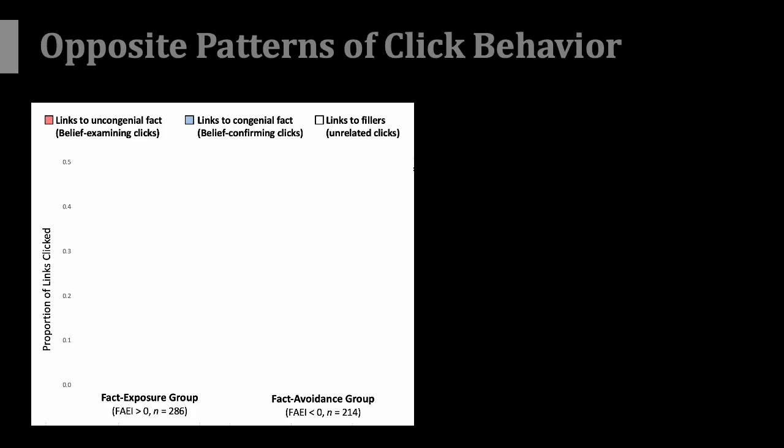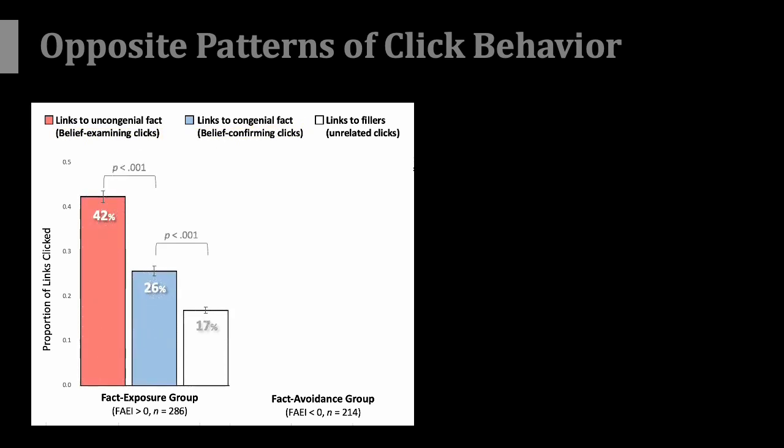As a result, 43% of participants were categorized into the fact avoidance group. The results of the analysis of variance revealed that the fact avoidance group and fact exposure group had opposite selectivity in belief examining clicks in comparison to belief confirming clicks. The fact exposure group clicked uncongenial facts, accounting for about 40%.